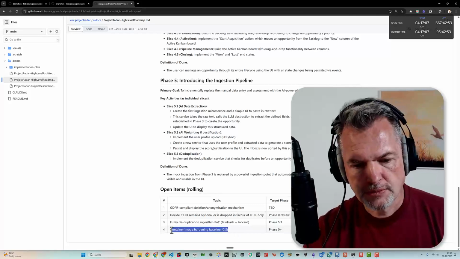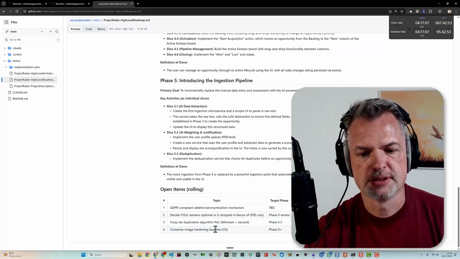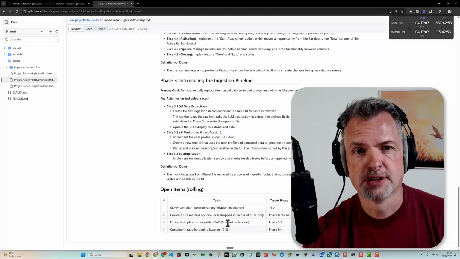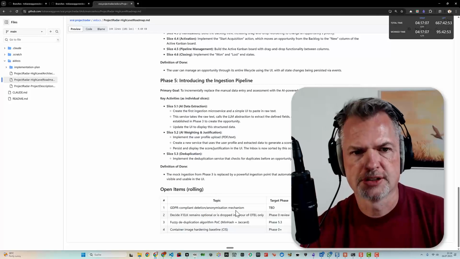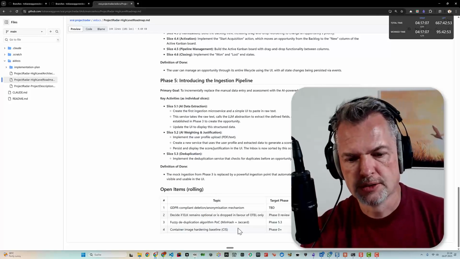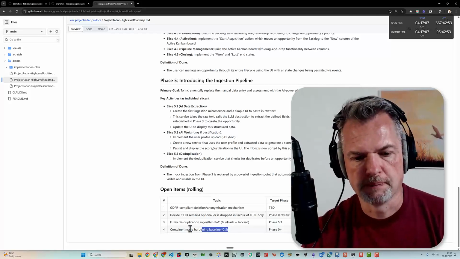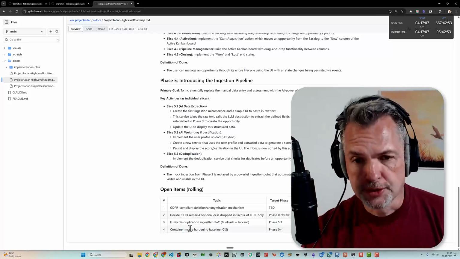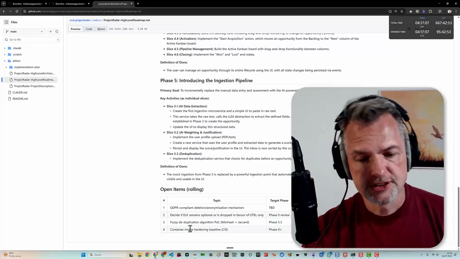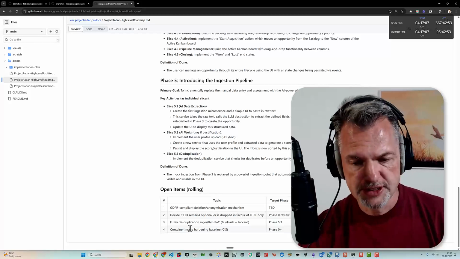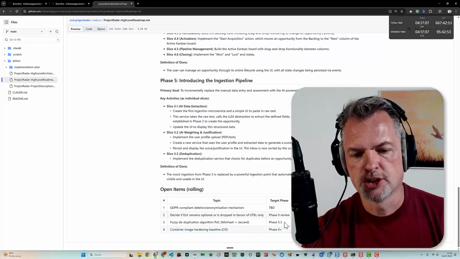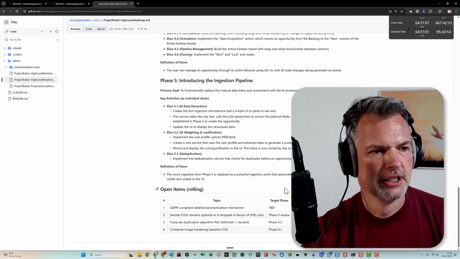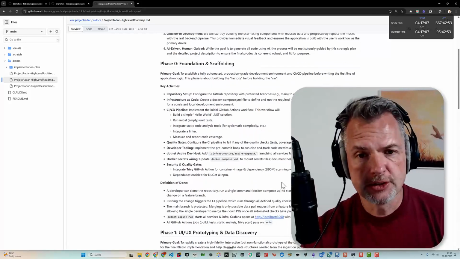And container image hardening, for example, is also not part of our pipeline. So we have the classical dependency checks. So we have some tooling in here to monitor security issues within our base containers and our own containers and our dependencies. So this will be part of the project, but a specific image hardening is not part yet. So this will be our high-level roadmap.